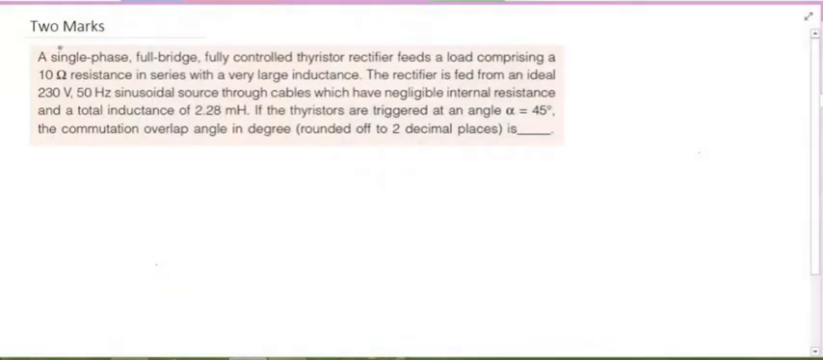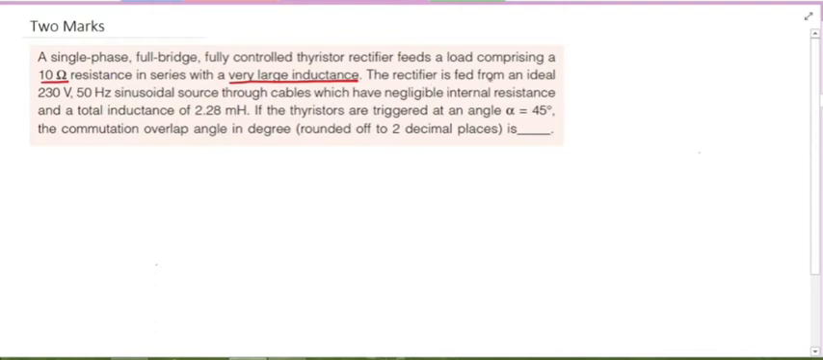This is a 2 marks question from GATE 2020. Now read the question once. A single phase full bridge fully controlled thyristor rectifier feeds a load comprising a 10 ohm resistance in series with a very large inductance. What does it mean? The load is highly inductive because it has very large inductance. Okay, there is resistance also, 10 ohms.